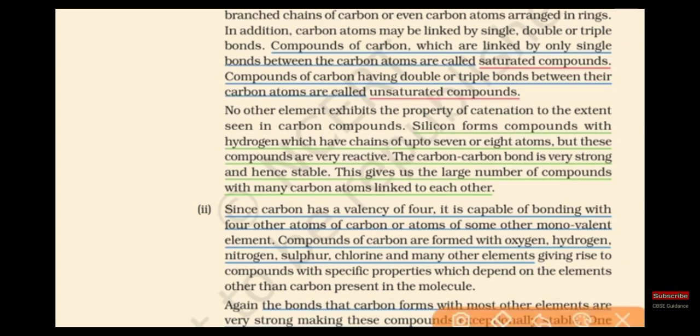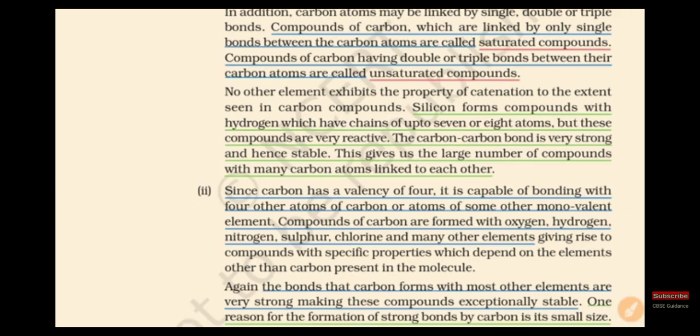Silicon also forms silicon bonding up to 7 to 8 atoms, but this silicon bonding is unstable and very reactive. So the compounds formed by silicon bonding are unstable, but carbon compounds are stable. That bond is very strong and stable.